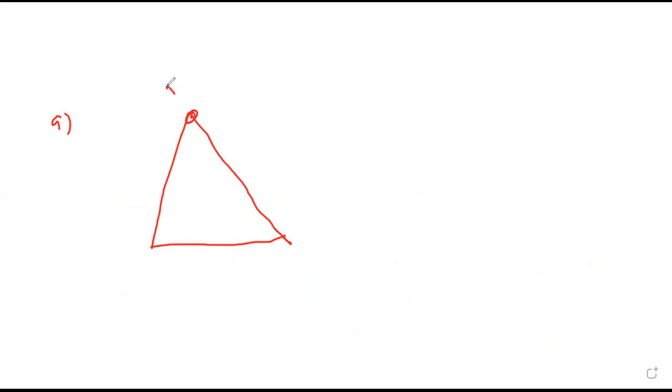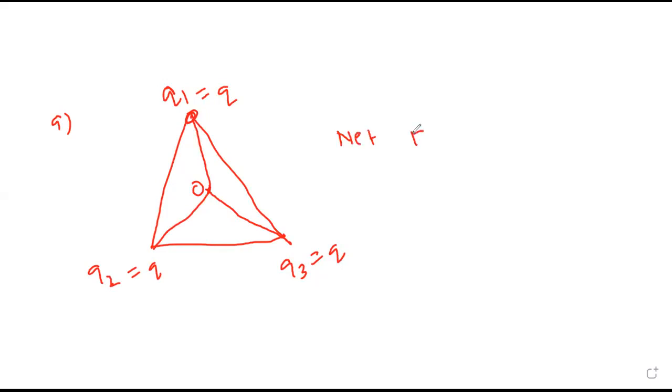These are three equal charges. What will be the net force at the centroid? So it should be 0 if they are in equilibrium. No, this is not the condition of equilibrium. Oh, okay.